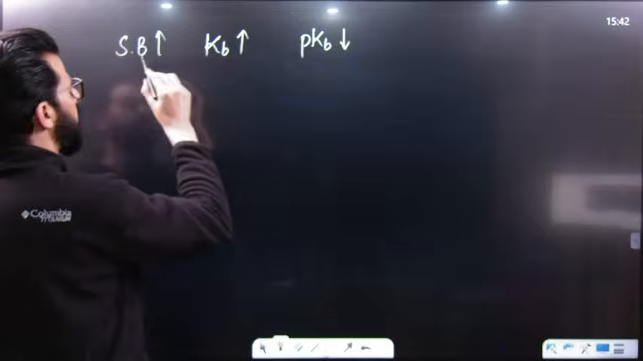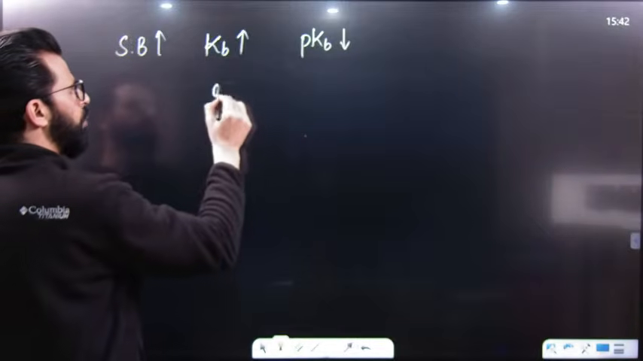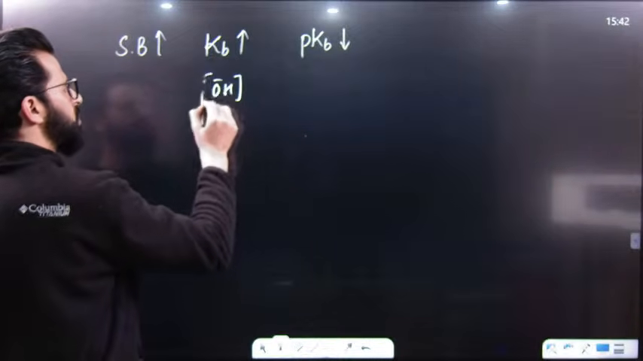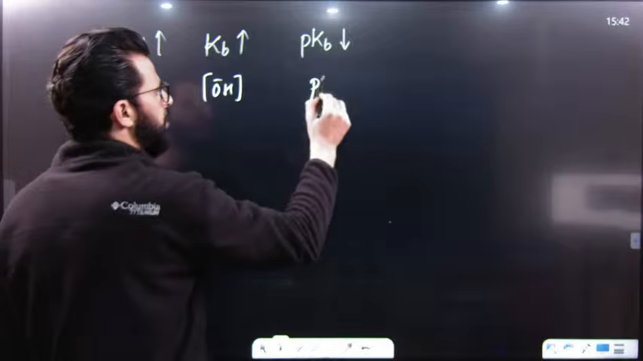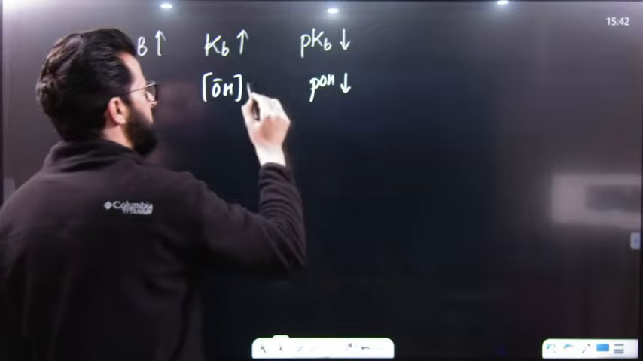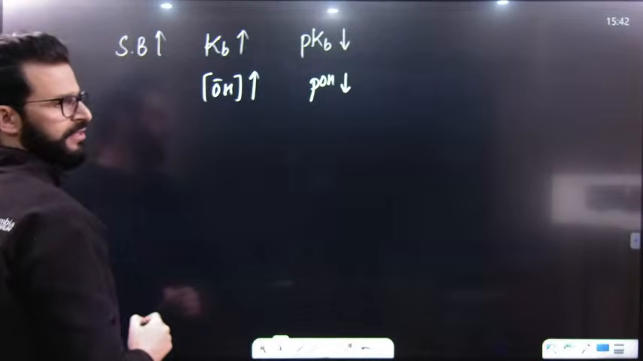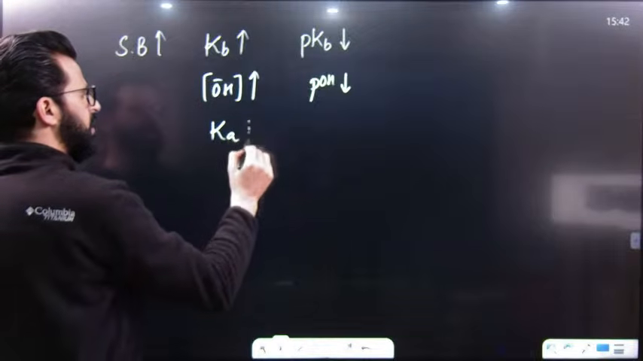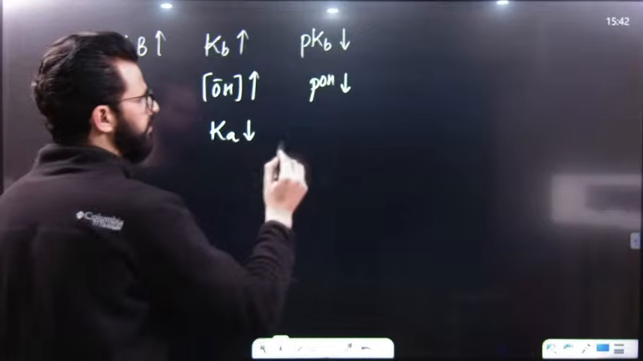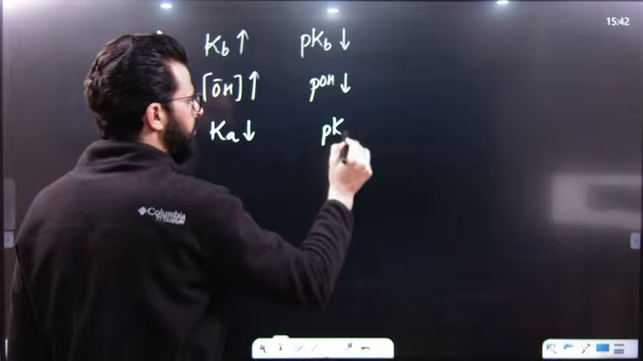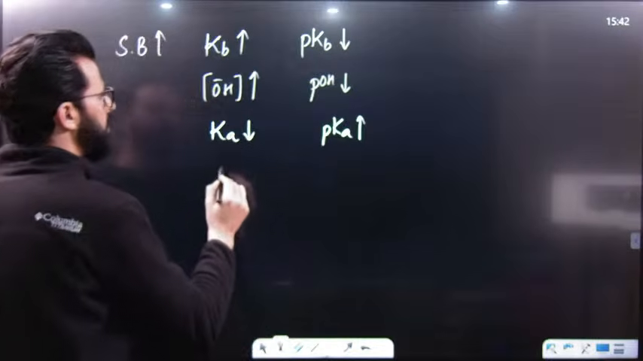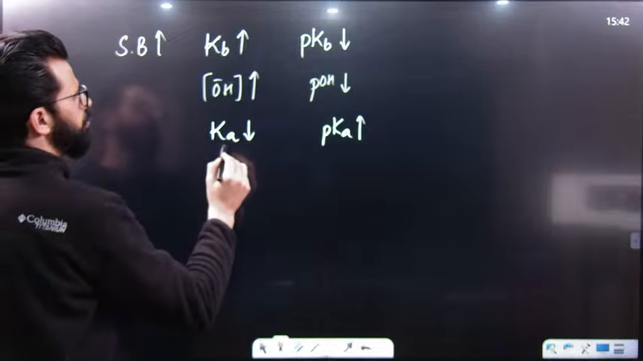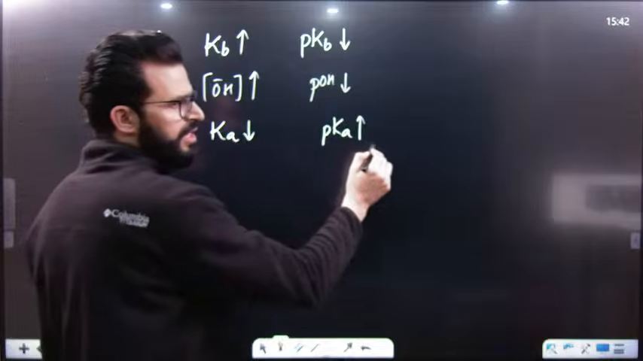And similarly, if basic strength is more, OH minus concentration is more, that means pOH at that time will be less. Similarly, if basic character is more, its acidic character or dissociation constant of acid will be lesser. That means pKa will be more. And similarly, if Ka is less, pKa is more.